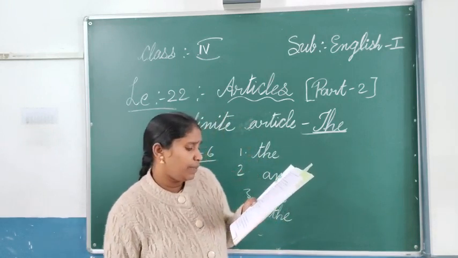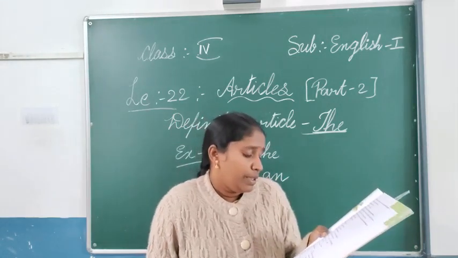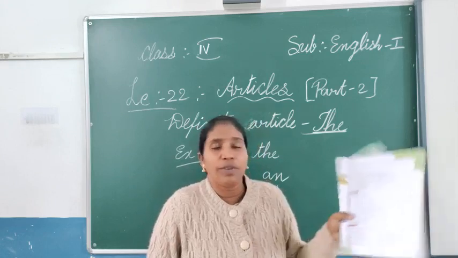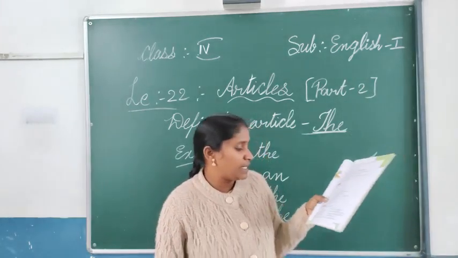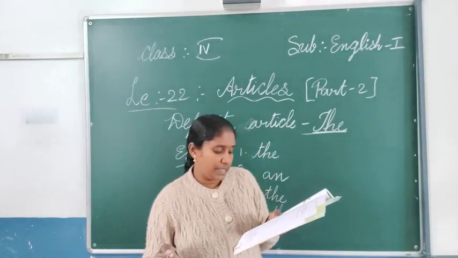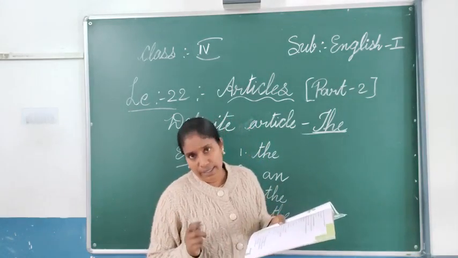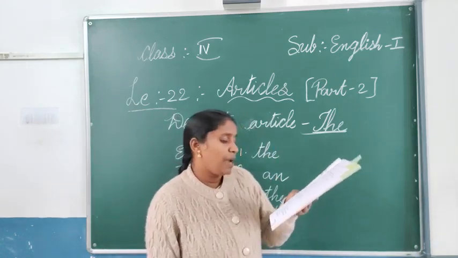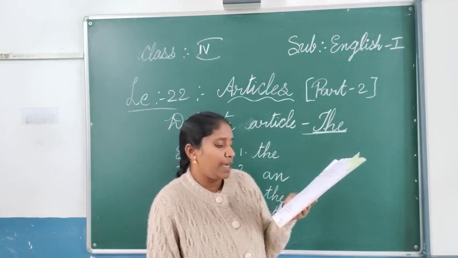The next one you see: insert articles a, an or the wherever necessary. Wherever they have given a simple sentence, before that wherever it is necessary we have to use the articles, any article you feel is correct. Help dad, help poor and needy.